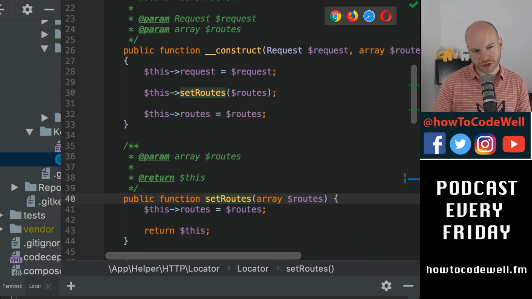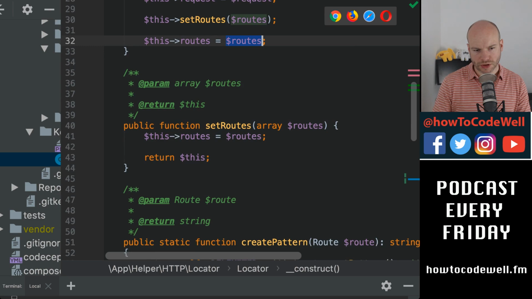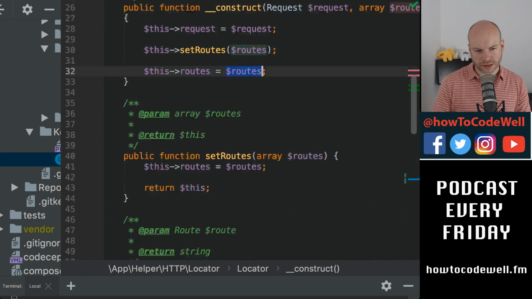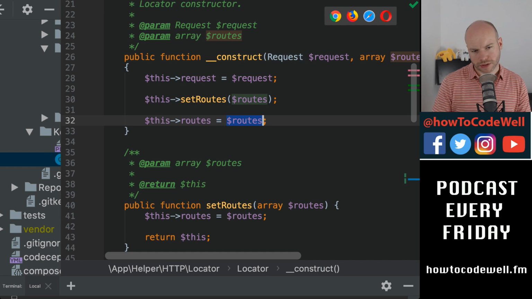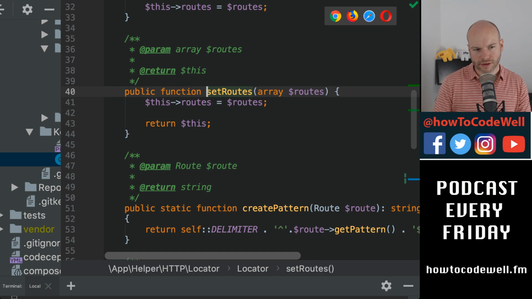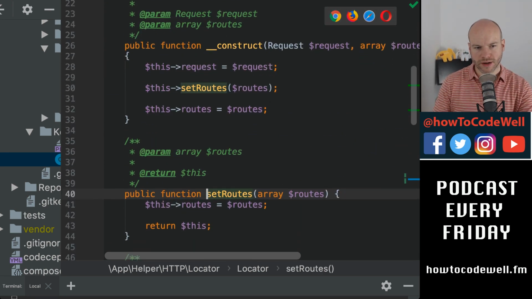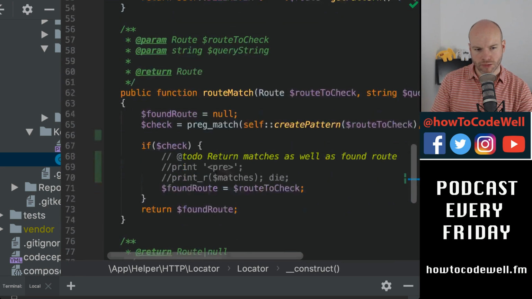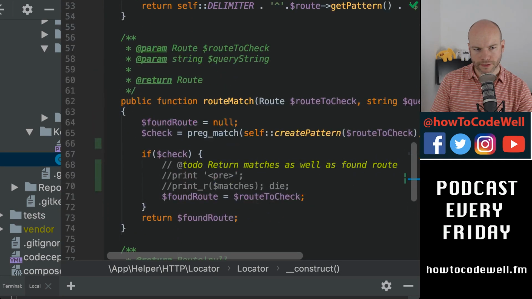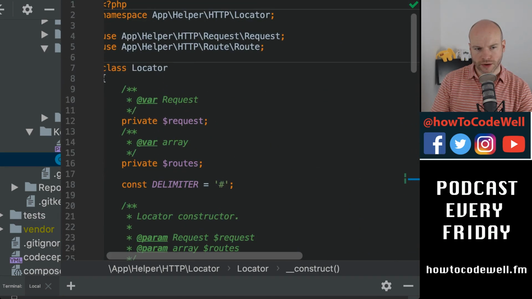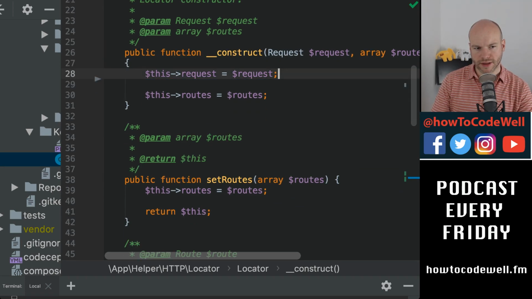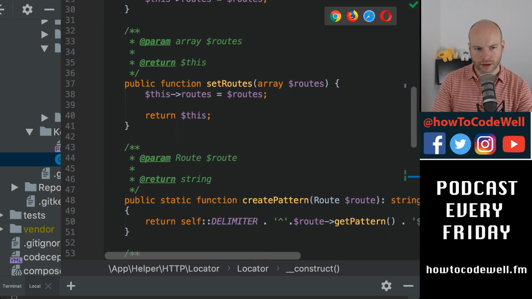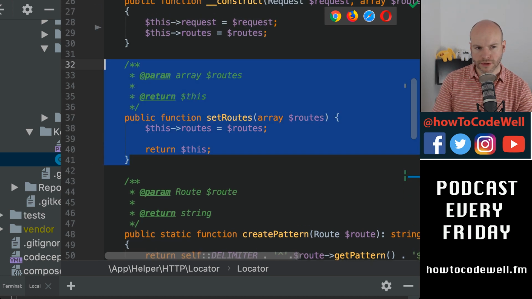Not sure why we're setting the roots and then doing roots. That's a bit odd. Why did I do that? That doesn't make any sense to me. This set roots, not sure I need to do that because set roots does that itself. Okay, perhaps what I need to do then is remove this. So we got set roots, create pattern, root match, locate. Yeah, I'm going to remove set roots. I don't understand why that's there. That also needs to be removed.